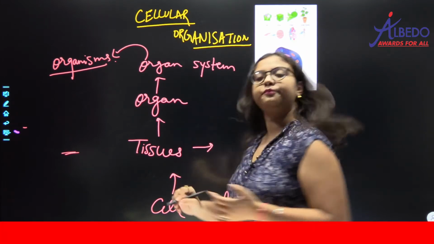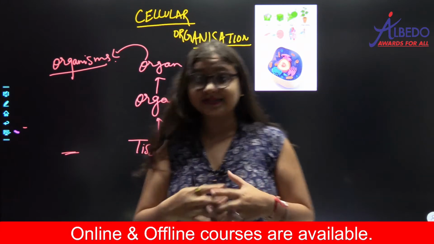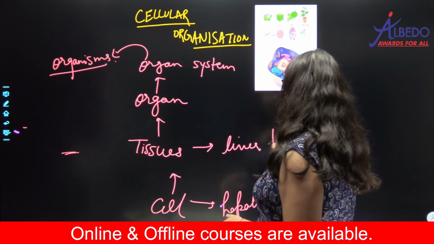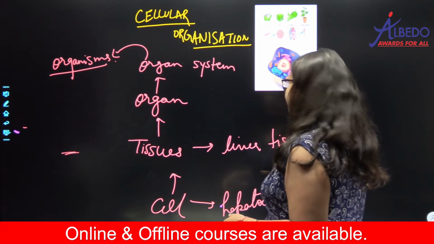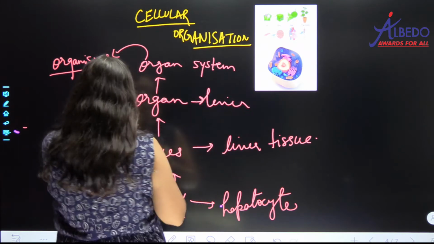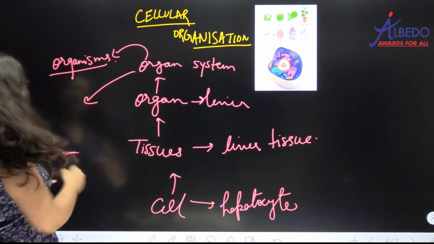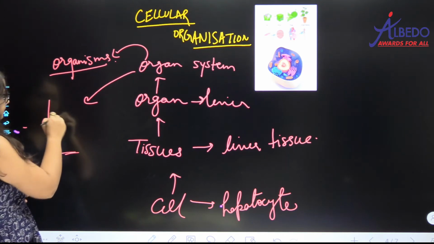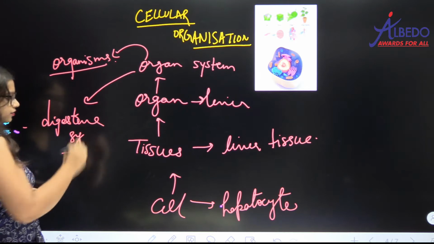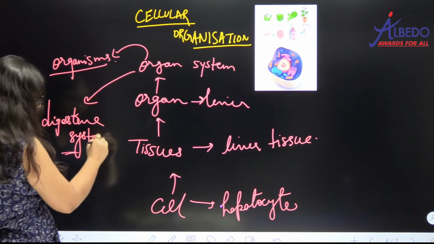टिश्यू में क्या आ जाएगा? Various hepatocytes they will organize and they will form liver tissue. ठीक है. सो इजी. ऑर्गन क्या हो जाएगा आपका? लिवर हो जाएगा. लिवर ऑर्गन हो गया. किस ऑर्गन सिस्टम का पार्ट है? That is the part of digestive system. Digestive system, है ना. You know that liver is the part of digestive system, right? ठीक है. That is your organ system.